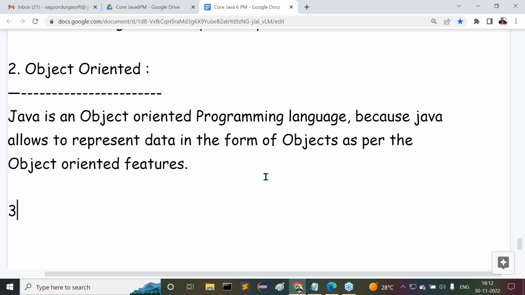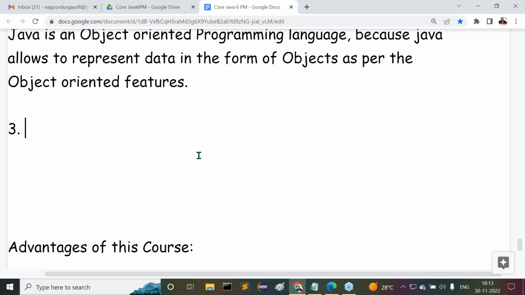Guys, now tell me, what is the third feature here? We are already aware of these points, so there is no need for any separate discussion. That's why I'm giving a simple statement. Where it is required to talk more, then definitely I will talk about the content more. Now after understanding this, the third one is platform